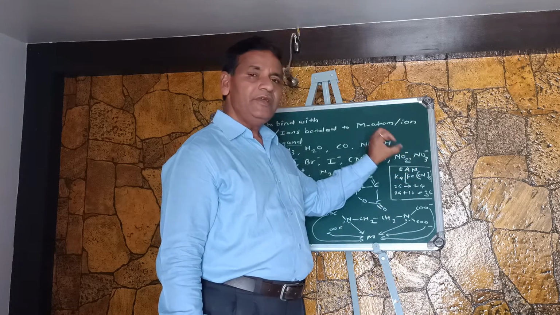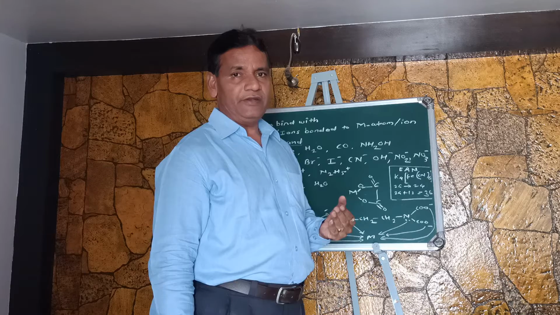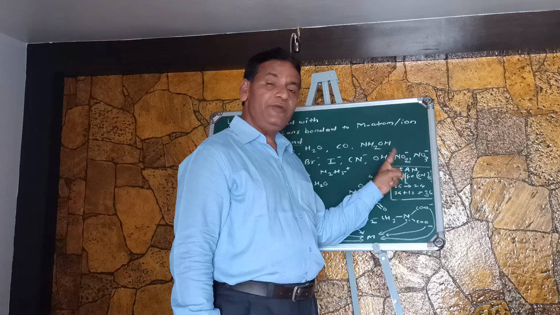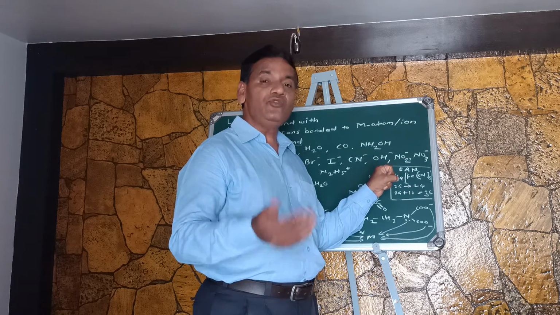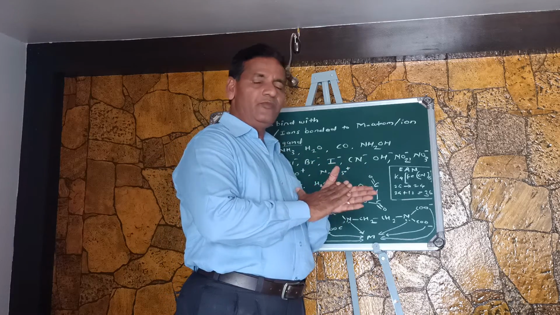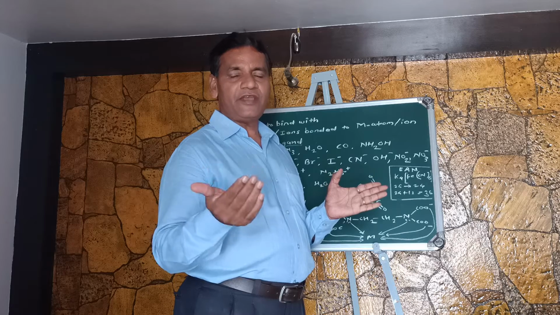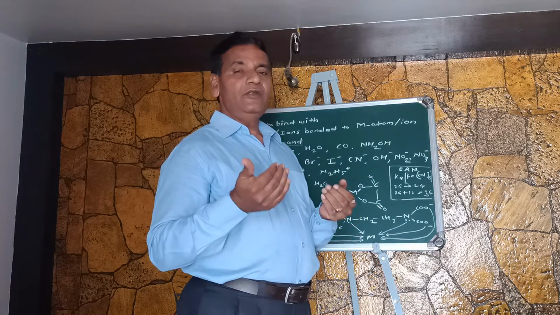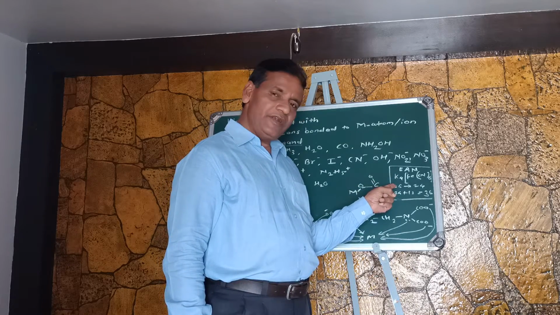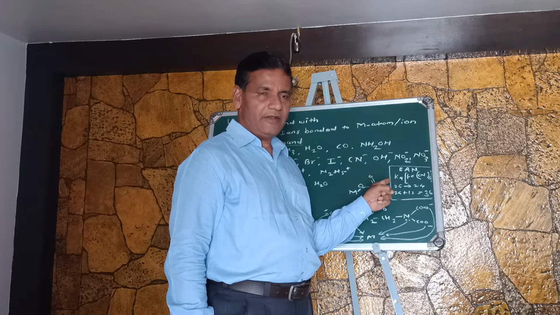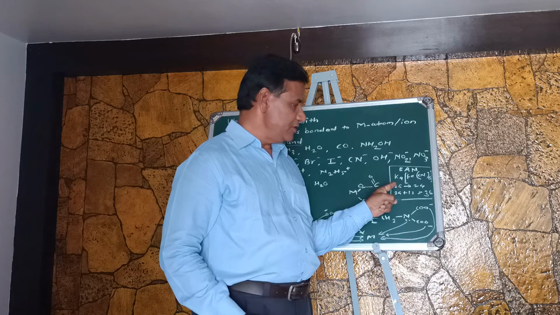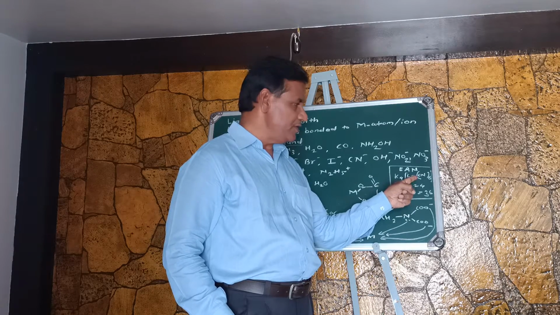But in this complex it is present in the +2 oxidation state, so the ferrous form. Fe atom will convert into Fe2+ ion, the ferrous ion, after losing 2 electrons. Originally there were 26 electrons with the Fe atom. When it converts into Fe2+, 2 electrons are lost, and then 24 electrons remain with this Fe.